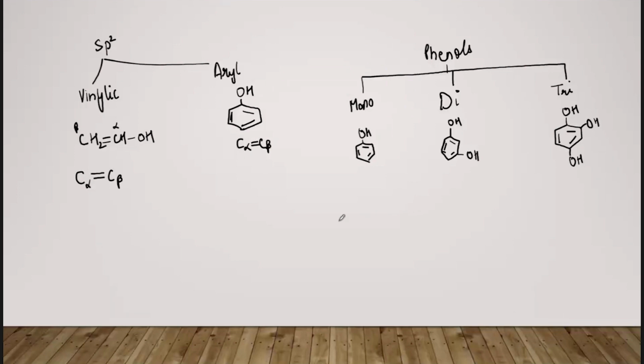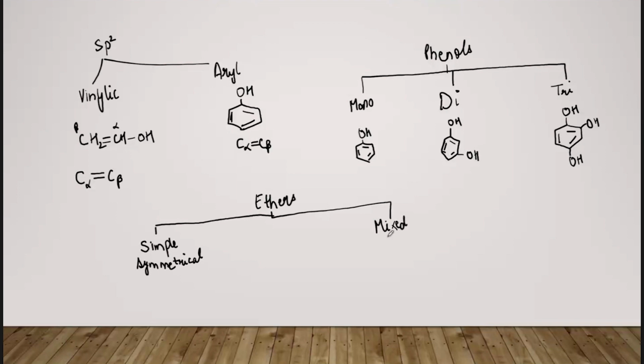Now coming to the classification of the ethers. Ethers are also divided into two categories. One is simple or symmetrical. Why it is called symmetrical we will see, and the other one is mixed or unsymmetrical, or asymmetrical also you can say. Okay, so we say that if the alkyl or the aryl groups which are attached to the middle oxygen atom are the same, then that ether is said to be a simple or a symmetrical ether. Meaning, look, in ethers, I told you that the general formula of an ether is ROR prime.